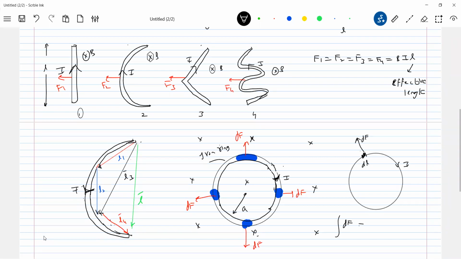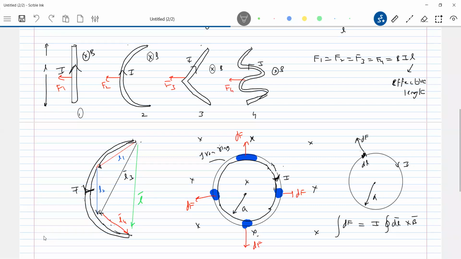Integral of dF equal to I dl bar cross B bar. What is the integration in a closed path? Not the integral of only dl in a closed path, which will become 2 pi a. But here I am writing the vector, integration in a closed path of dl bar.